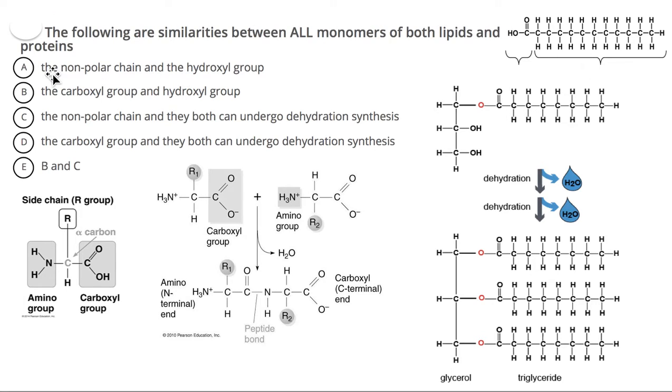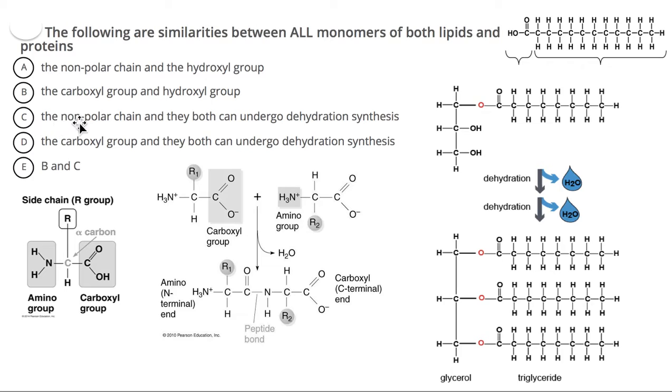So we have an option A and option B that both have hydroxyl groups. So is that true though? We have glycerol here in lipids, right? It does have an OH group, and glycerol is the backbone that forms fats and oils. But do we have any hydroxyl groups for amino acids? For the general structure of an amino acid? We don't. So we can already discard option A and B.